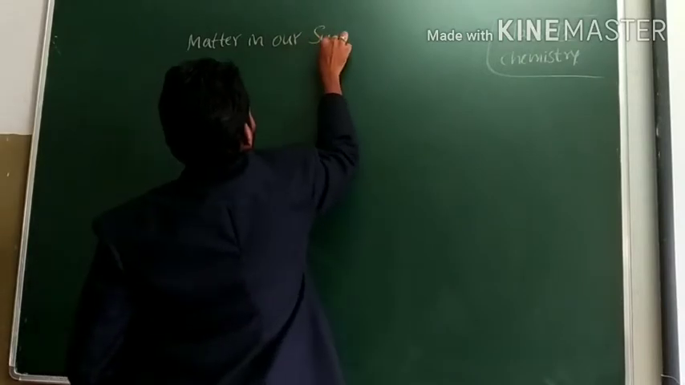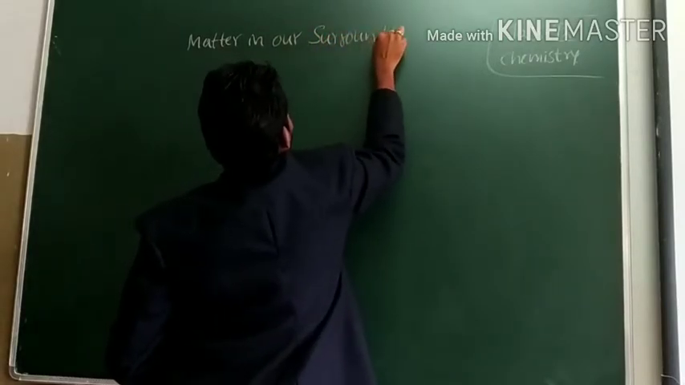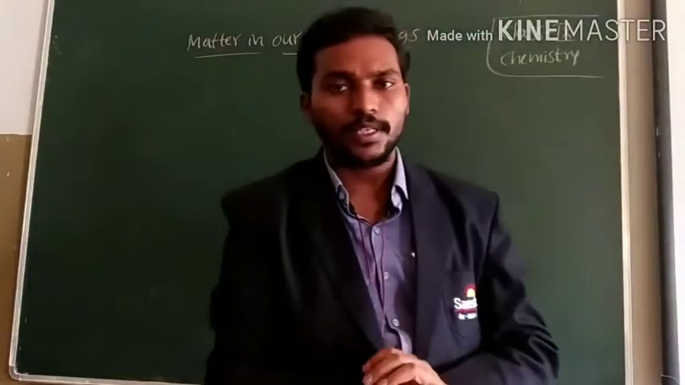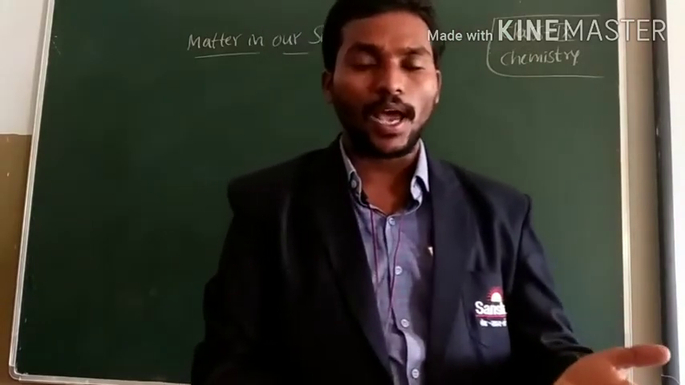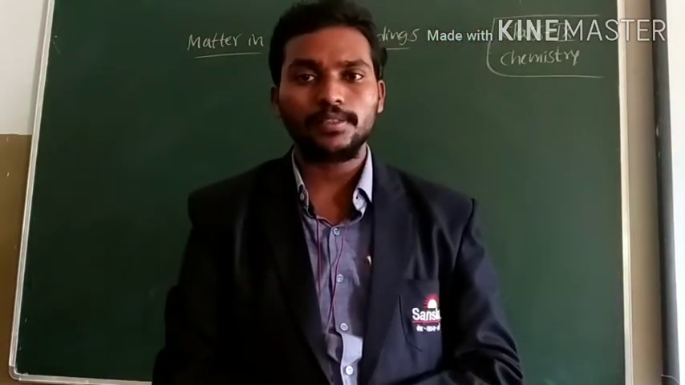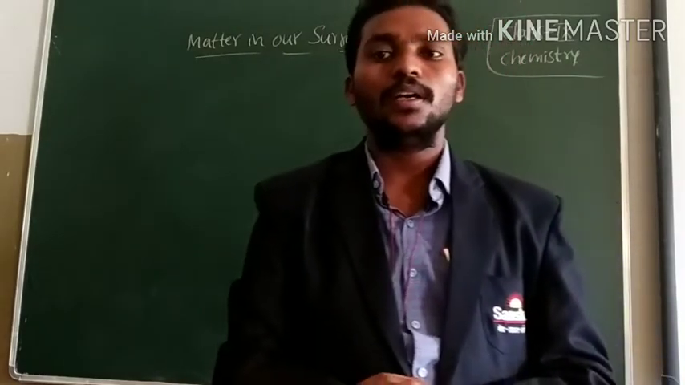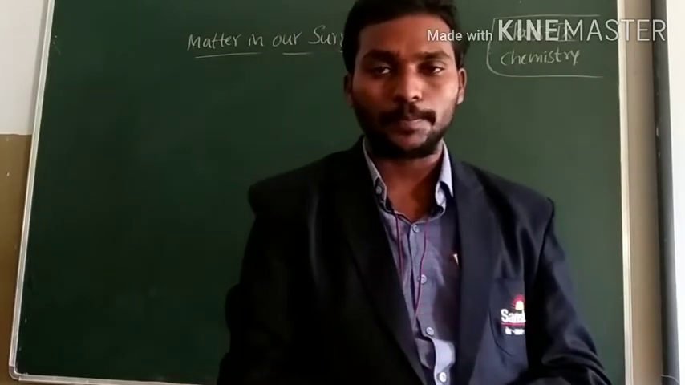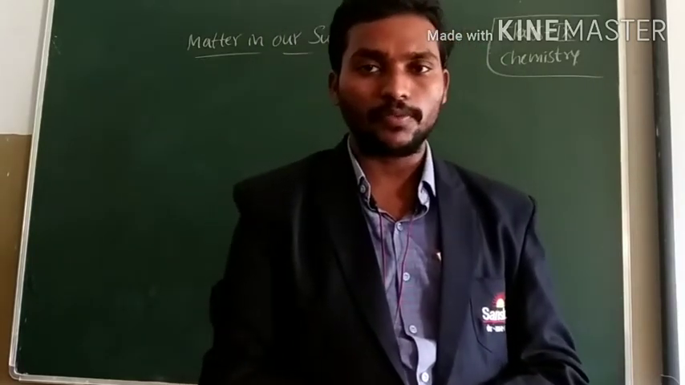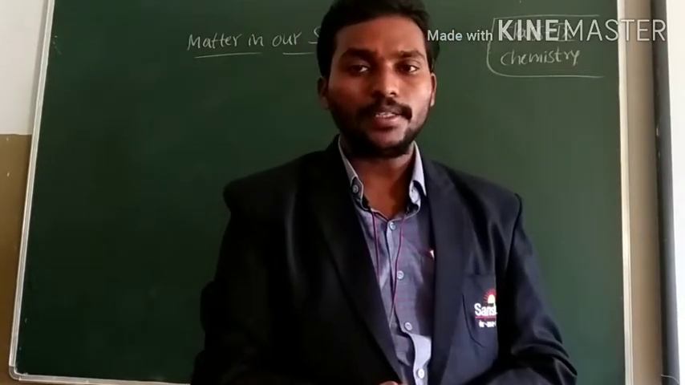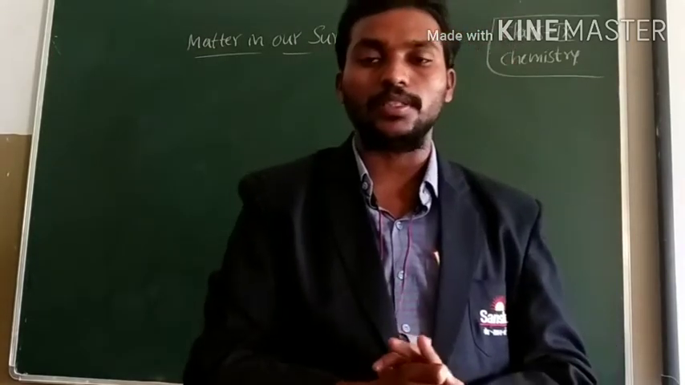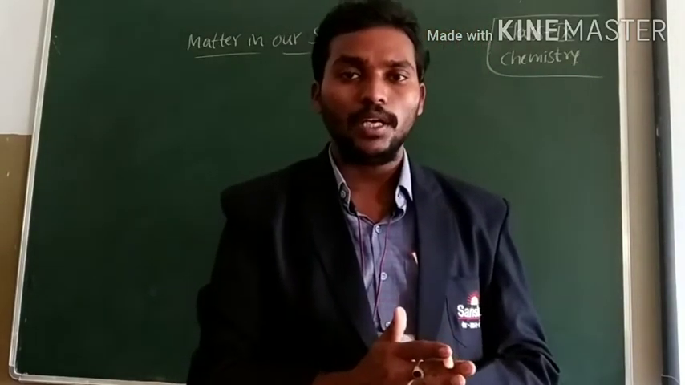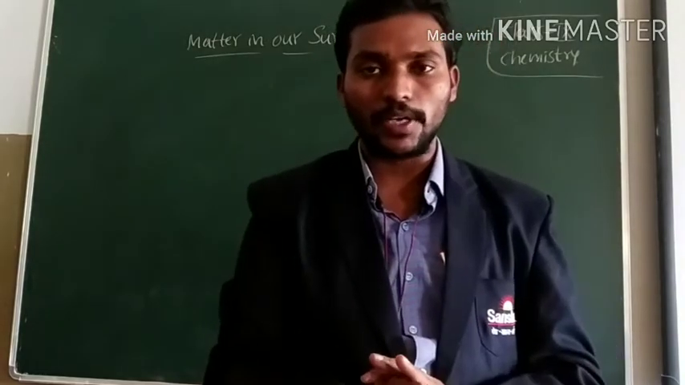Matter in our surroundings. We see many objects in our daily life. We see animals, plants, minerals, air, water, vehicles, etc. These things are made up of matter. According to Indian philosophers, matter is classified into 5 basic constituents. They are air, water, earth, fire, sky. According to them, every object comes under these 5 categories.